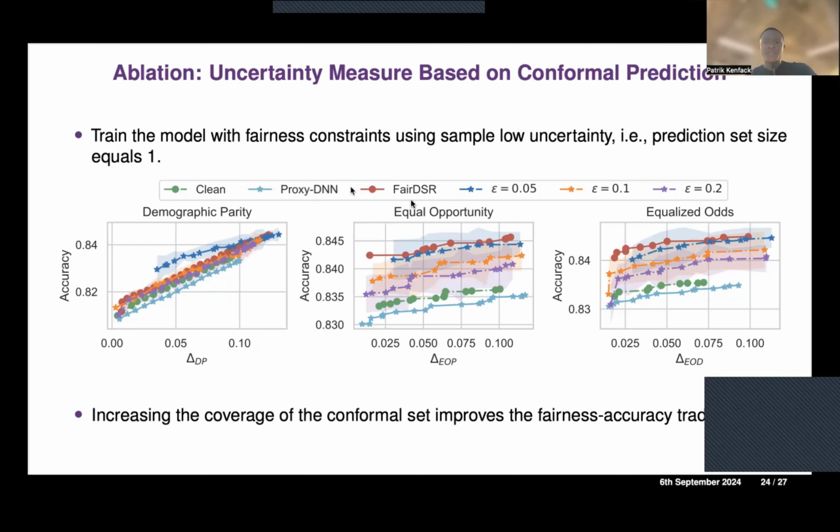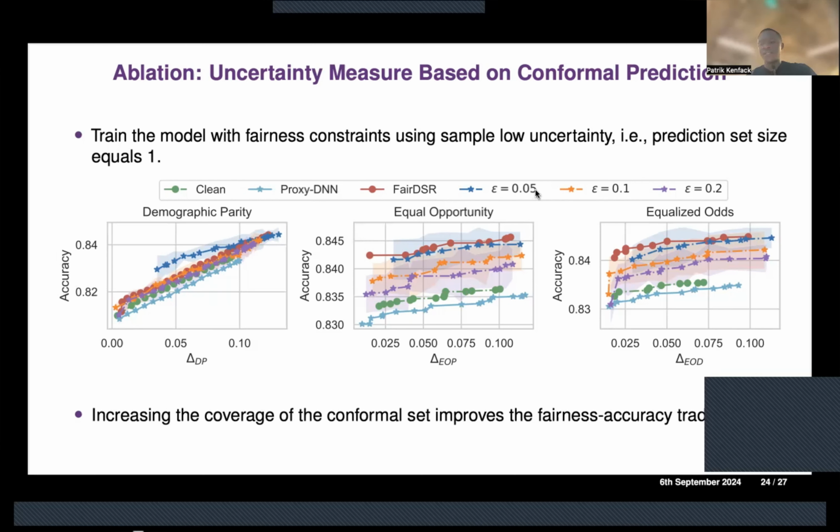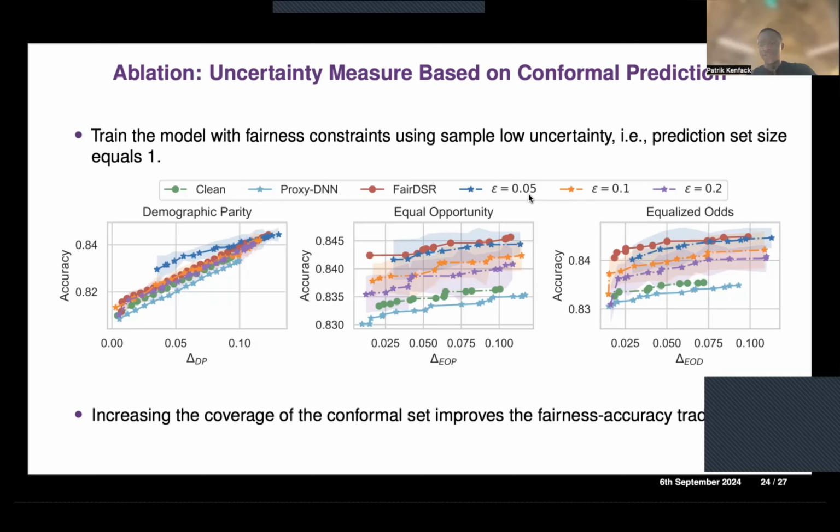So for that, we obtain results for different coverage. Here epsilon 0.05 means that we have a 95% probability that the conformal set contains the true label. And the more we reduce the coverage, the more uncertainty we have. So we see that our hypothesis also applies, where with very small coverage we have a better trade-off, but as we increase the coverage, the trade-off gets worse. So this also verifies our hypothesis about the role of the uncertainty of the sensitive attribute.